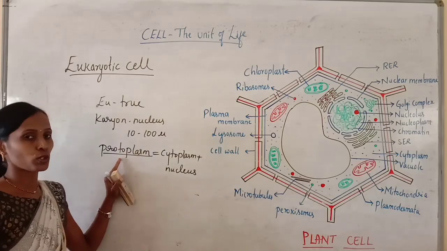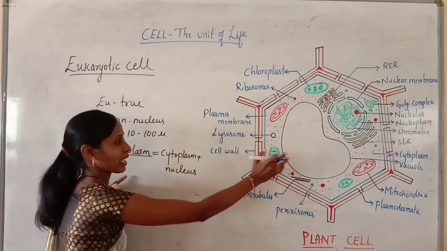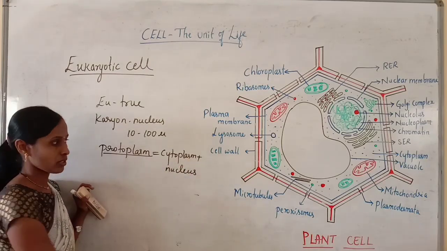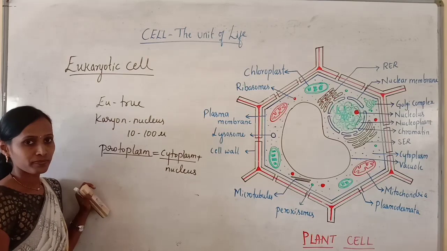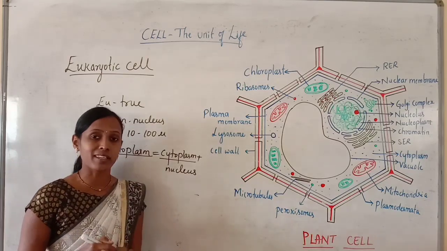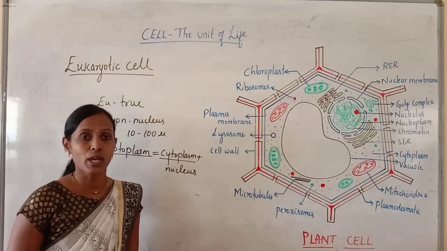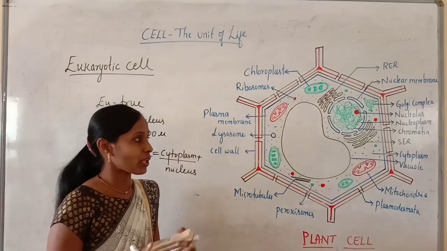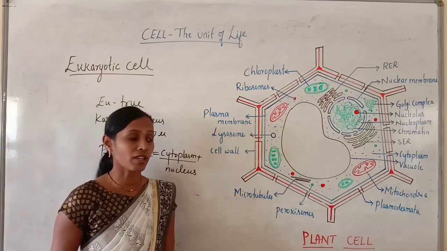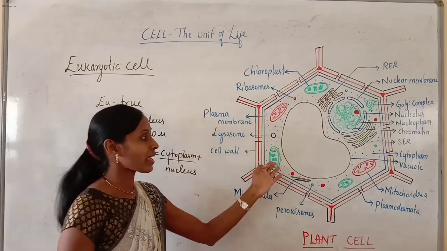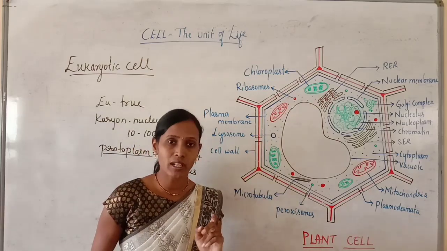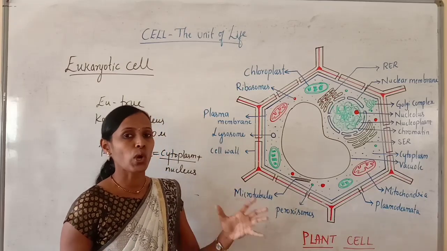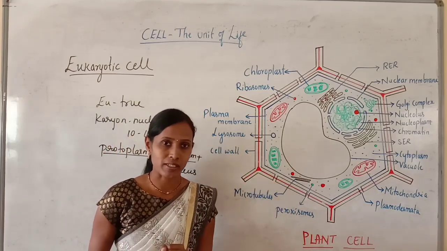Together it is called protoplasm. The cytoplasm is a semi-fluid matrix which contains various organic and inorganic substances. Not only these, the cytoplasm encloses various membrane-bound cell organelles, non-membranous organelles, cell inclusions, etc., which are all present in the cytoplasm.